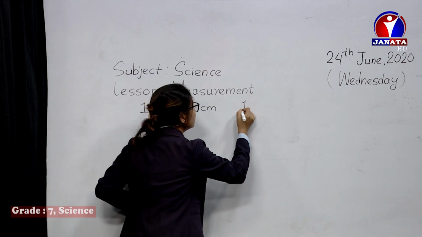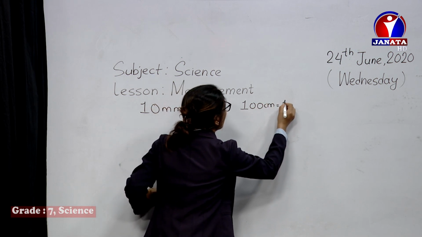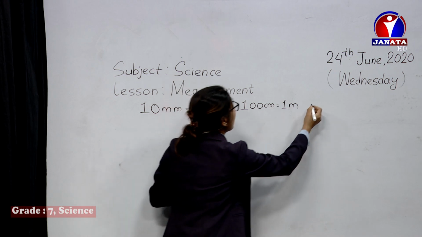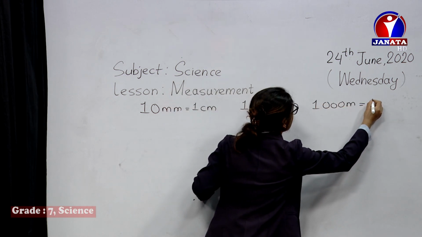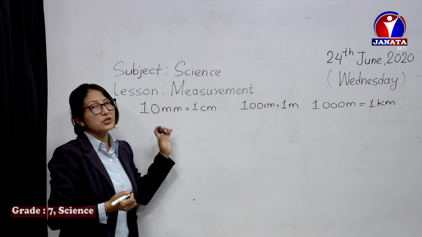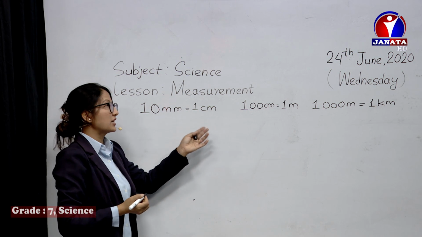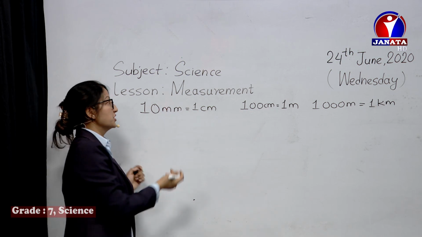Of course, we have 100 centimeters equals 1 meter, and 1000 meters equals 1 kilometer. Now we need to learn how to represent these in different units of measurement.